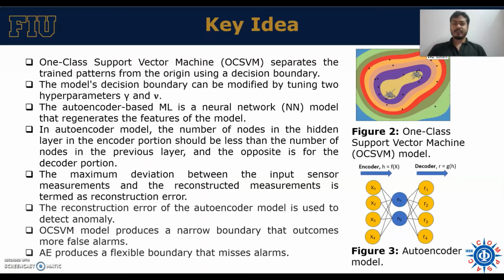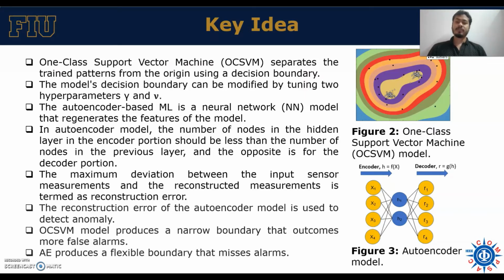So these are the key ideas of our work. In our work, we have used both the OCSVM model and the autoencoder model. The one-class support vector machine model basically separates the training patterns from the origin using a decision boundary. It's almost similar to the support vector machine model, but here we have only the positive samples; no anomaly or negative samples are there. The model's decision boundary can be modified by tuning two hyperparameters, namely gamma and nu.